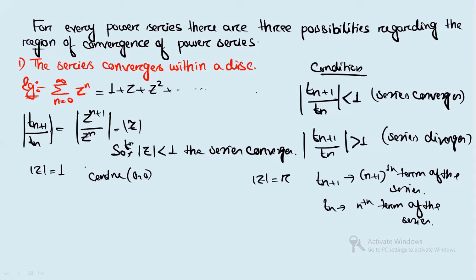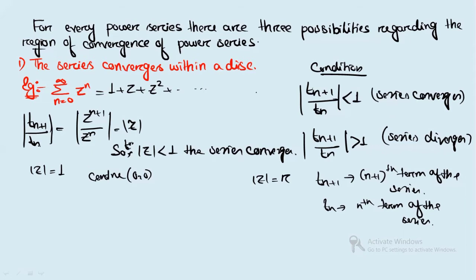If you consider it in 2 dimensions, in the form of a disk, the series will converge if you put any value of z which lies inside the circle, that is, less than the radius 1. For this only you will get a finite value, so only for this the series will converge.